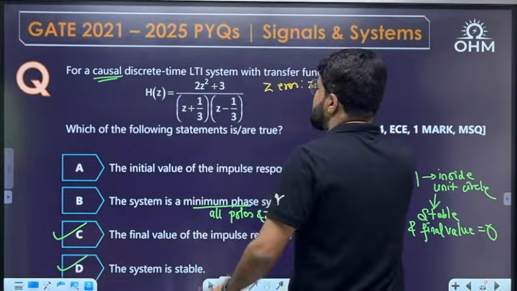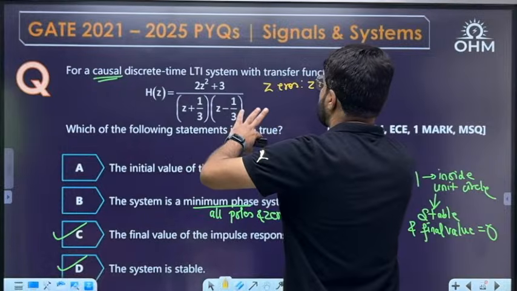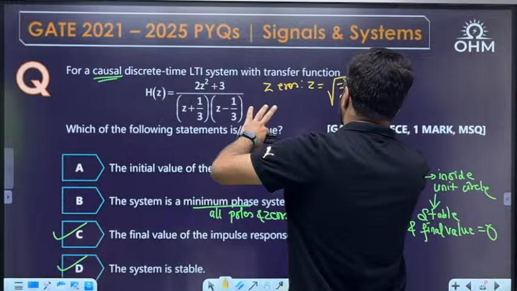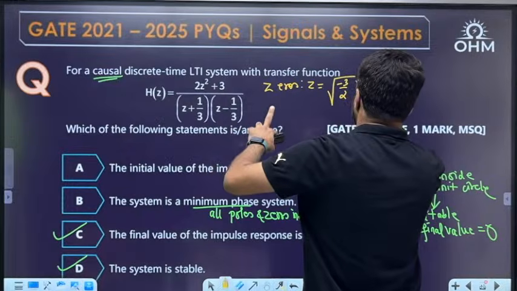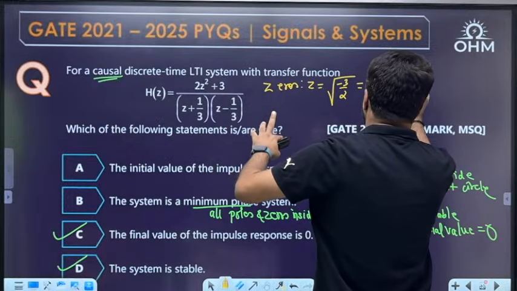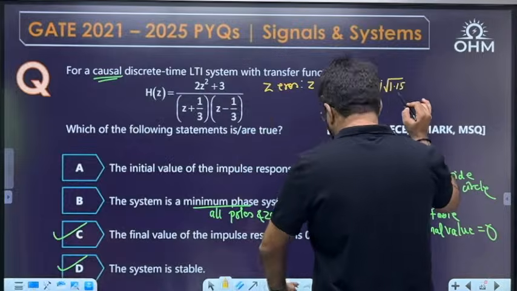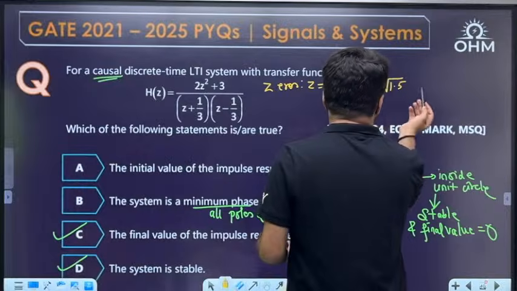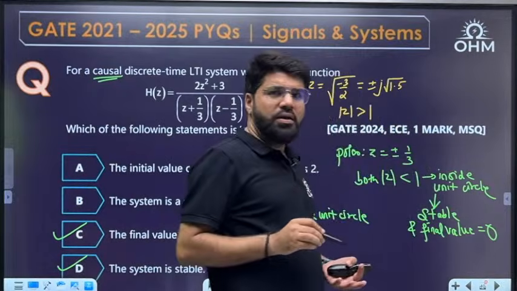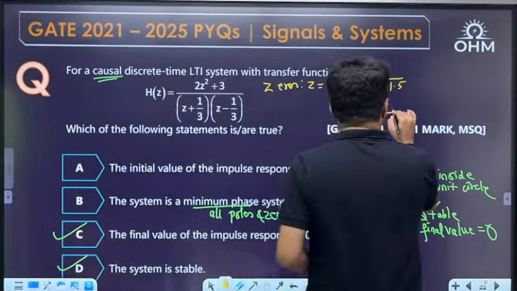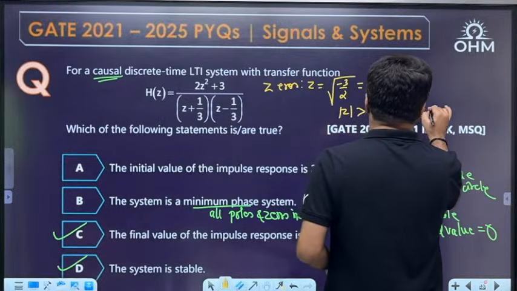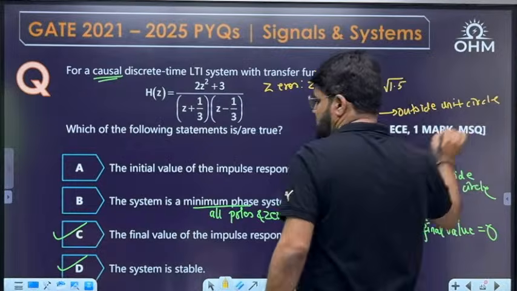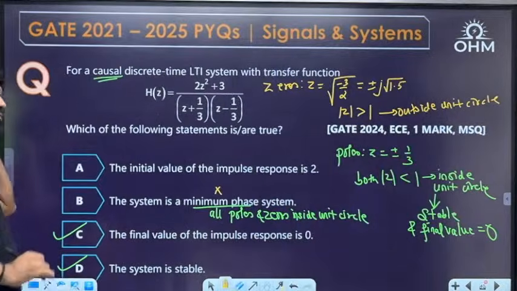Zeros means 2z square plus 3 equal to 0, so z equal to square root of minus 3 by 2, that is plus or minus j times the square root of 1.5. But what is the magnitude of z? The square root of 1.5 will be definitely greater than 1. So magnitude of z greater than 1 means the zeros are outside the unit circle. So option B is wrong. It is not minimum phase.